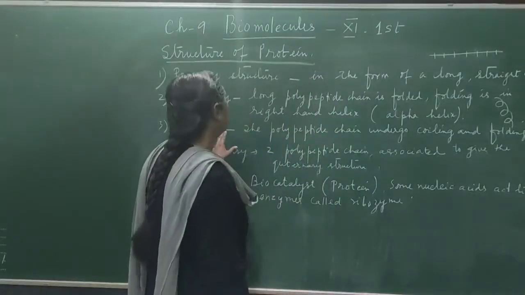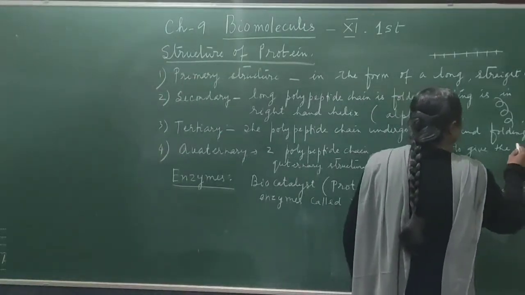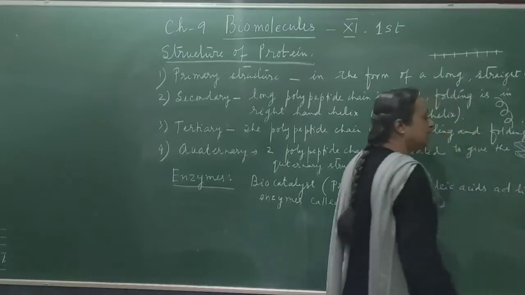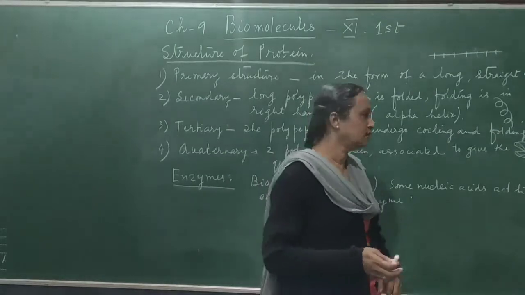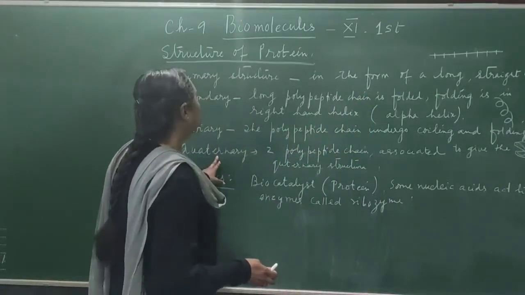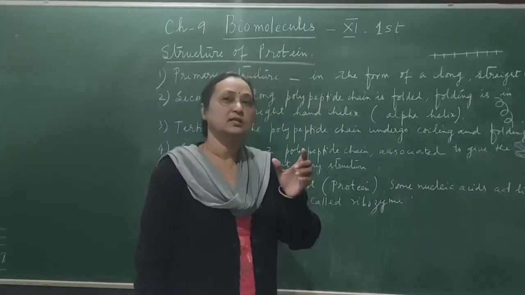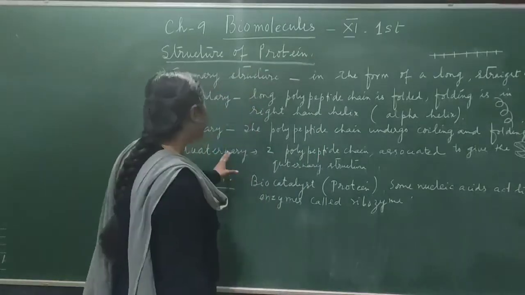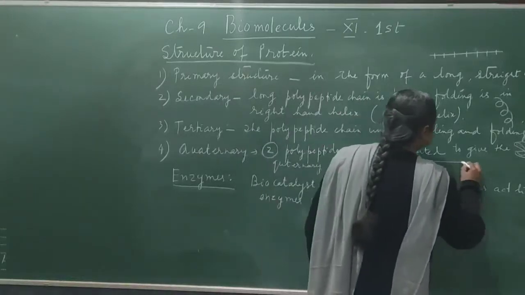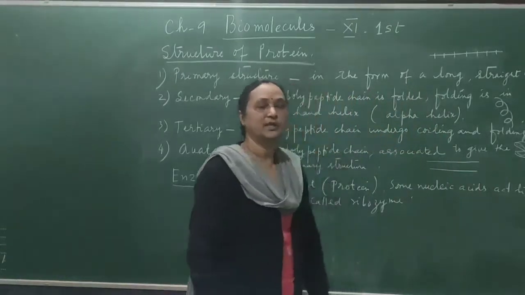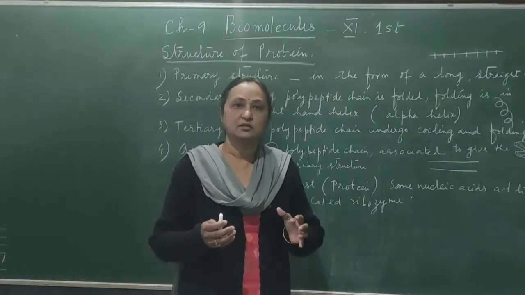Okay. Then in the tertiary you can find further coiling and folding. It is folded many times like this. When the coiling and the folding is very compact or complex, then that is called tertiary structure. And in the quaternary, in all these 3, primary, secondary and tertiary, there is one single polypeptide chain. But here in the quaternary there are 2 polypeptide chains, and these 2 polypeptide chains are making the coiling and the folding. So there are 4 different structures of the proteins.